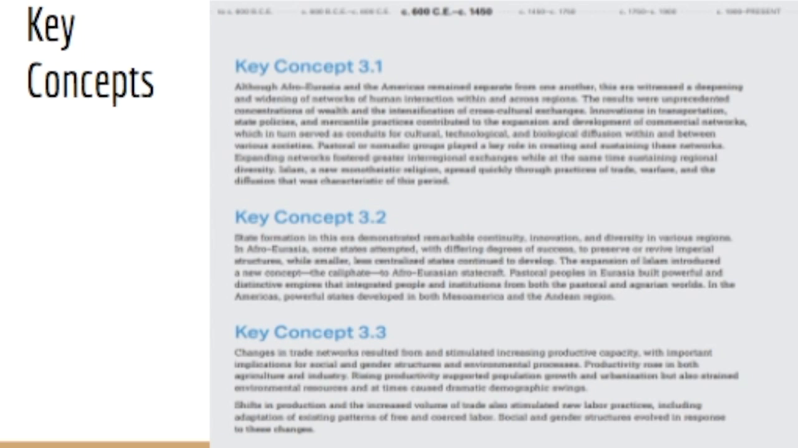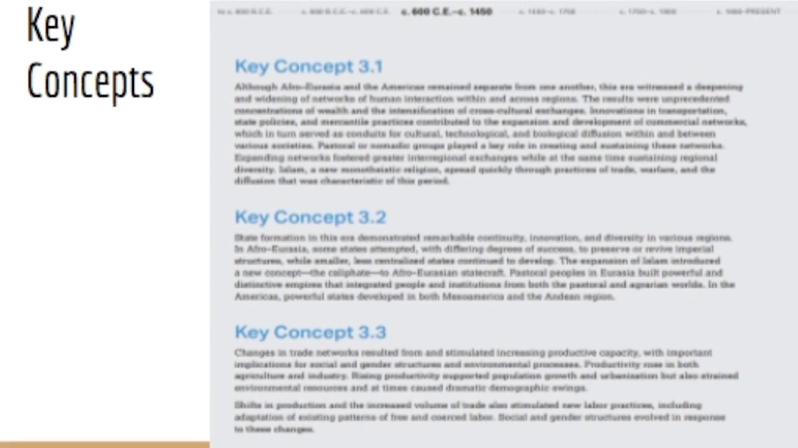For our third timeline, we have three more key concepts. The first one is, although Afro-Eurasia and the Americas remain separate from one another, this area witnessed a deepening and widening of networks of human interaction within and across regions. The results were unprecedented concentrations of wealth and the intensification of cross-cultural exchanges.